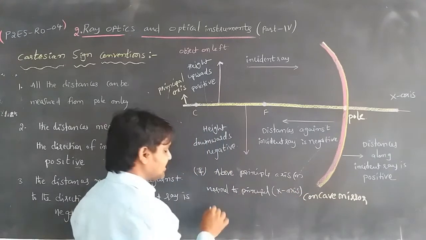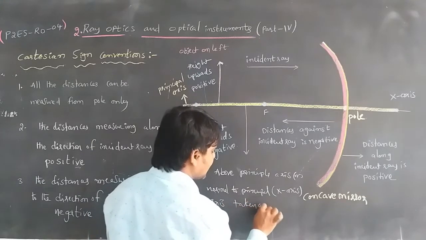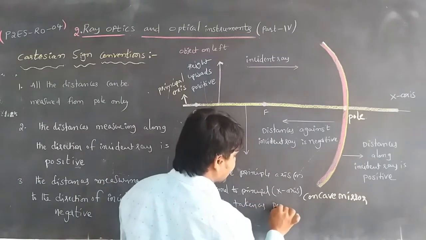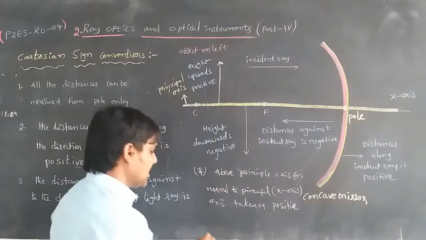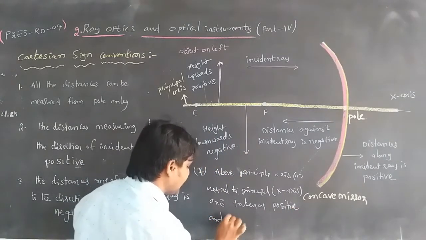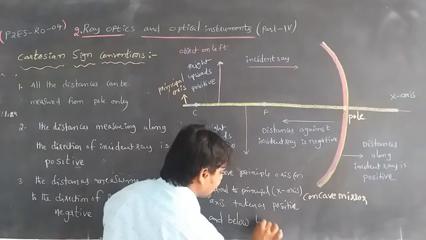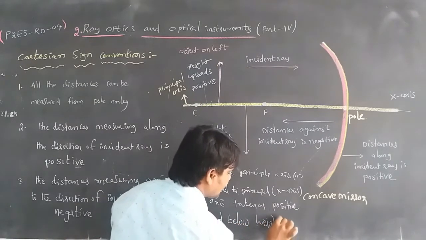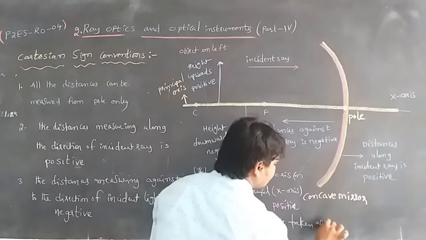Normal to the principal axis, above it, is taken as positive. Otherwise, heights below are taken as negative.